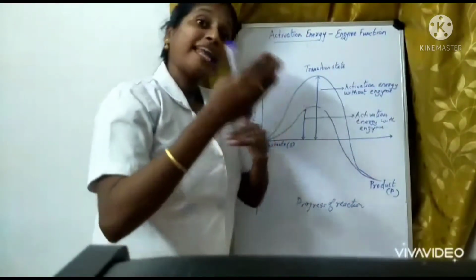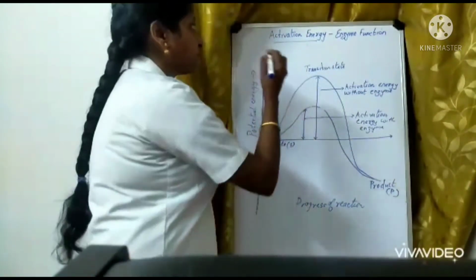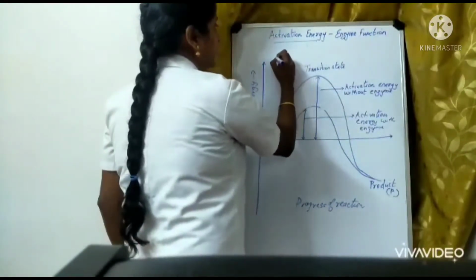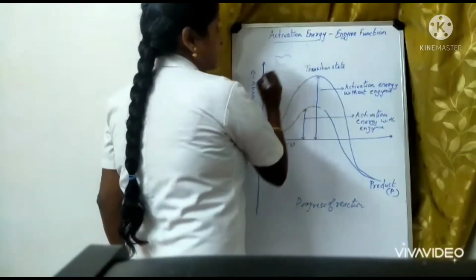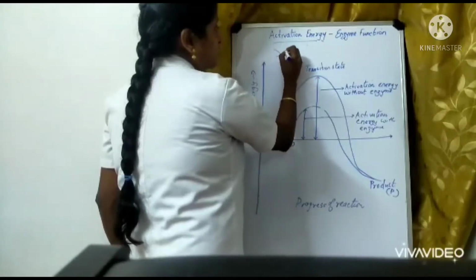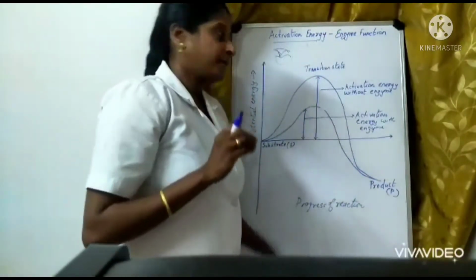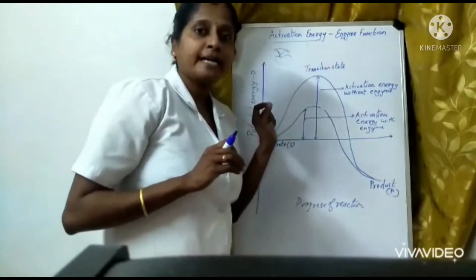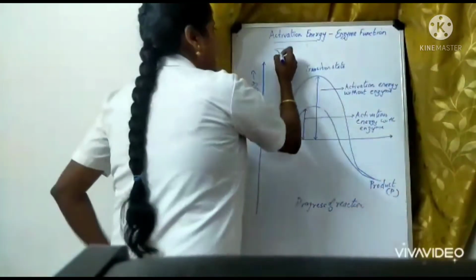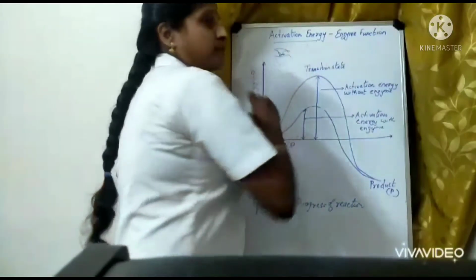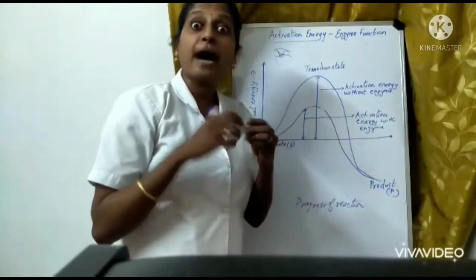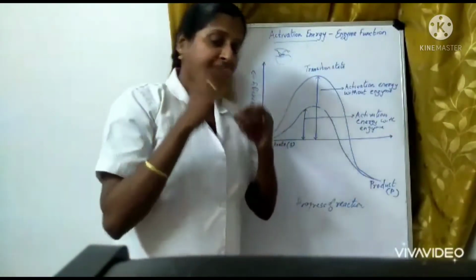Now, when an enzyme is present, I have told you, imagine this is the enzyme and this one is the active site. So the substrate is going and binding with this active site, isn't it? So what is actually happening? When the substrate is going and binding with the active site, there is an energy between this complex form. That energy we call the binding energy. What do we call? The binding energy.